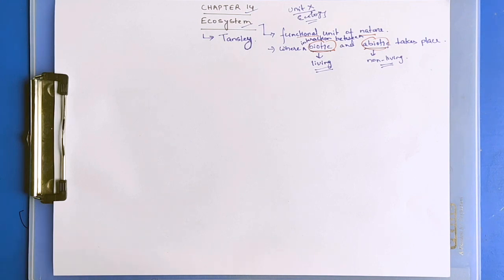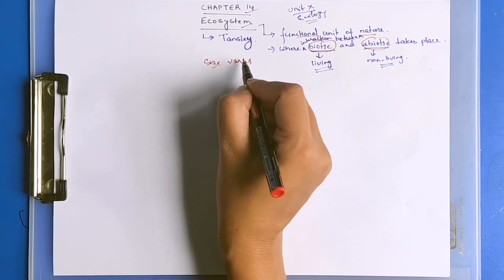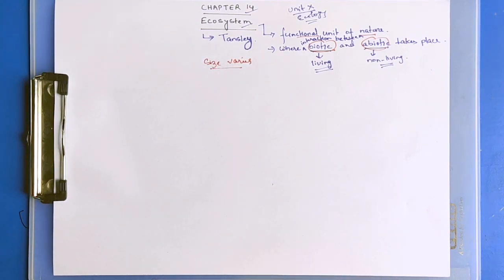The size of an ecosystem varies. An ecosystem is a system, a complex.